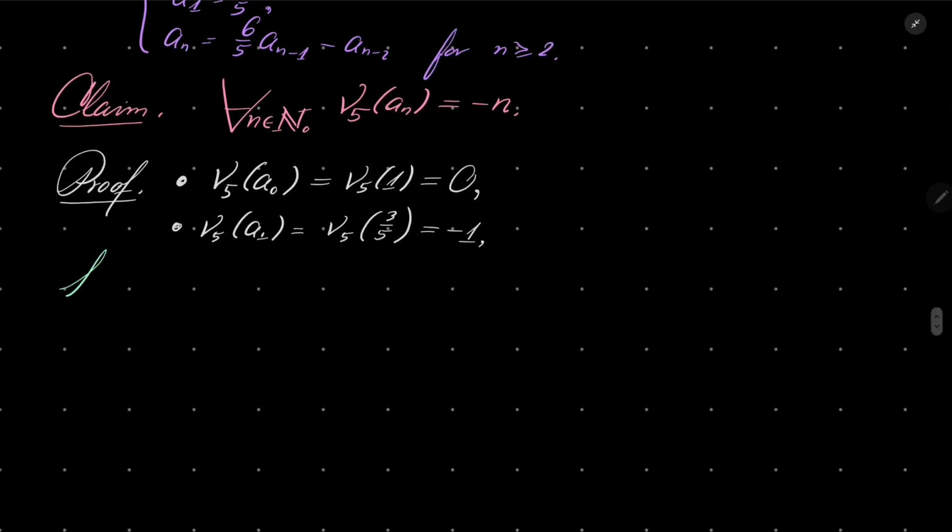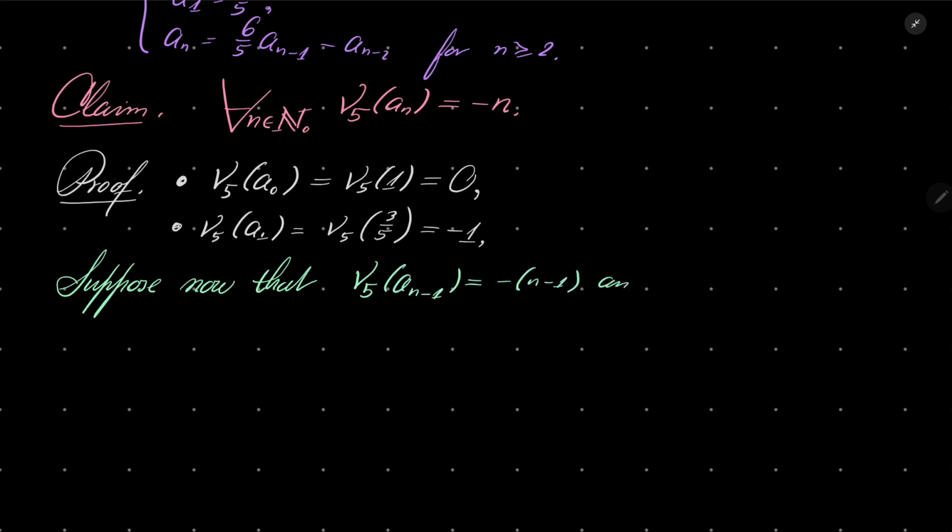And now, suppose now that in fact p-adic valuation of a_{n-1} is minus (n-1), and p-adic valuation of a_{n-2} is minus (n-2) for some n greater than or equal to 2.